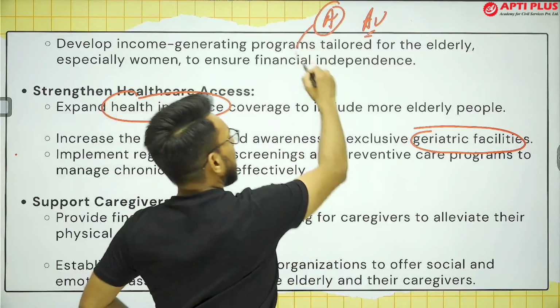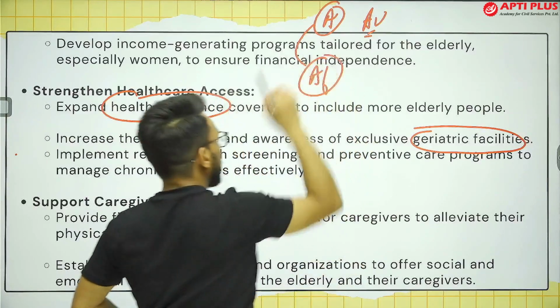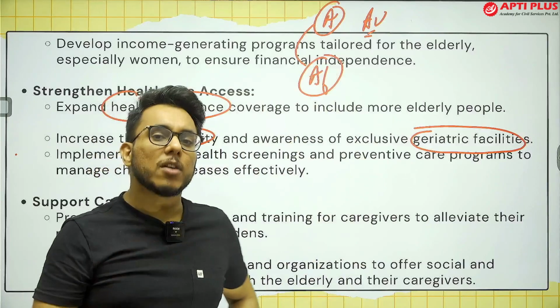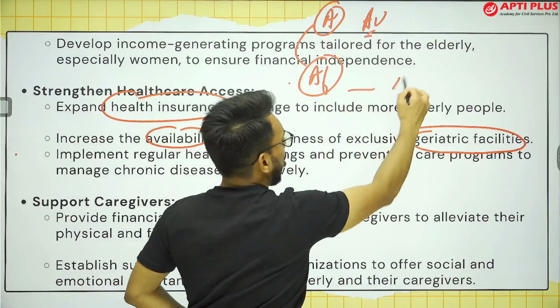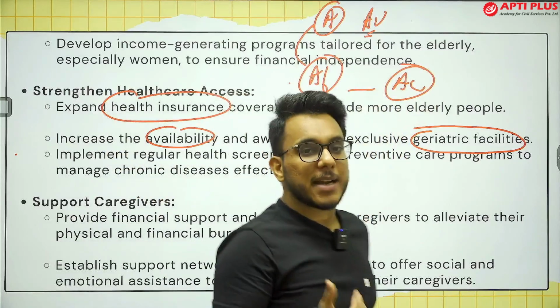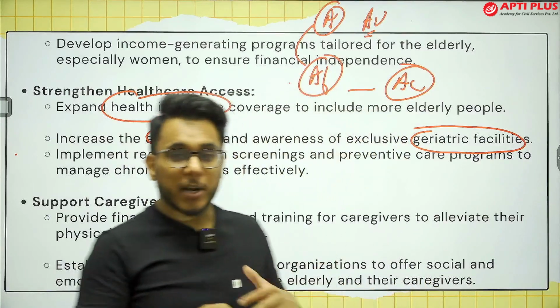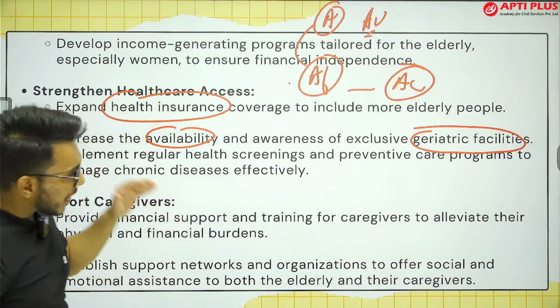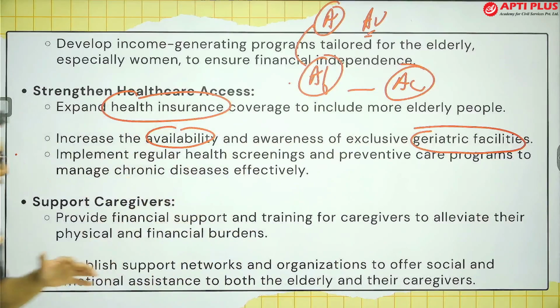If they are available, let's say for some old person living in a metropolitan city, often they are not affordable. They are very costly. Suppose availability is there and affordability is also there, often they are not accessible. Old age people, because of the knowledge gap and because of the mobility restrictions that they have, are often not able to approach them. So therefore, geriatric facilities need to be enhanced, and old people need to be made aware about them.